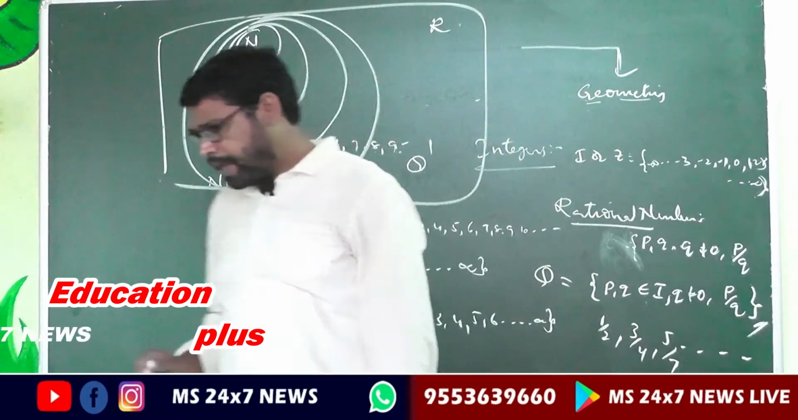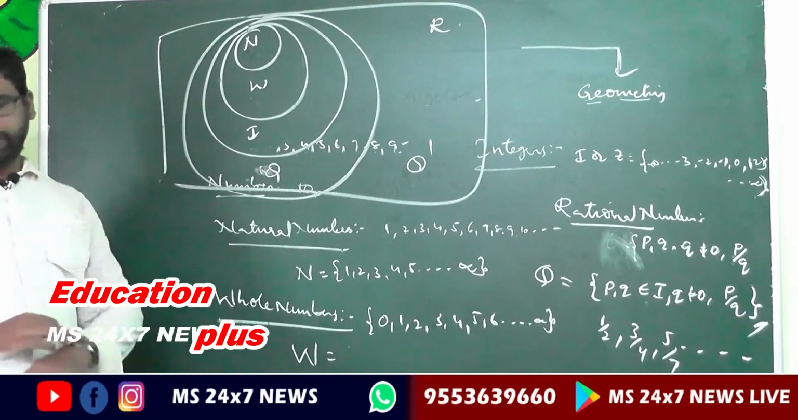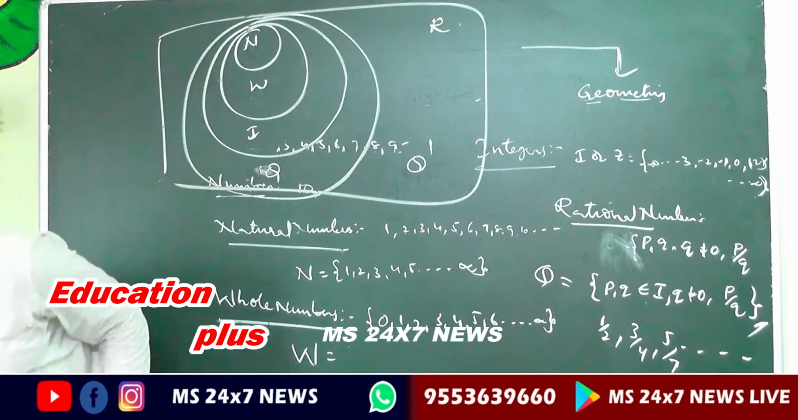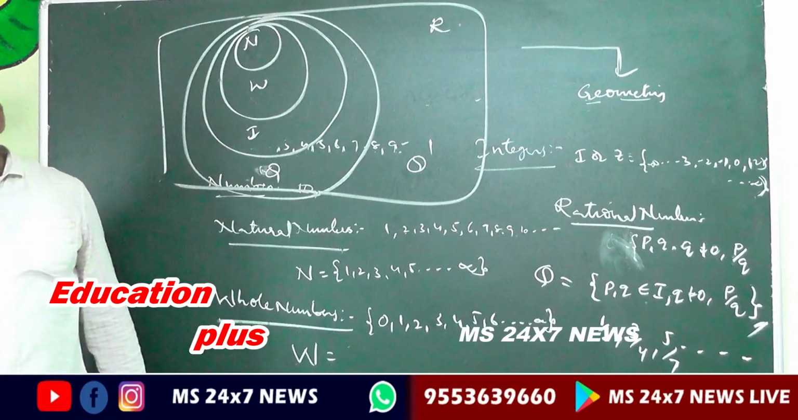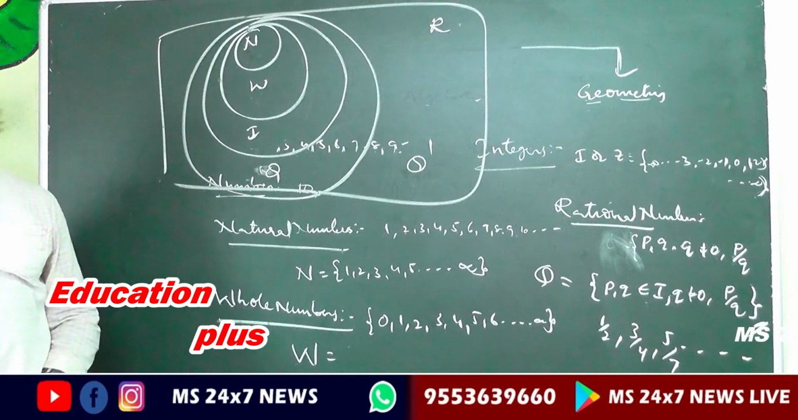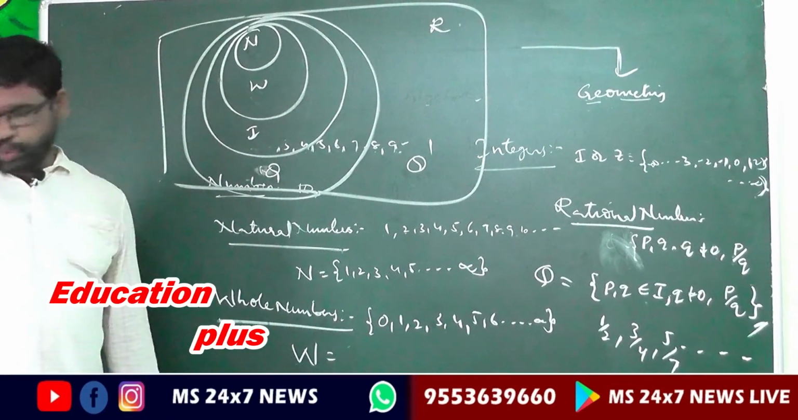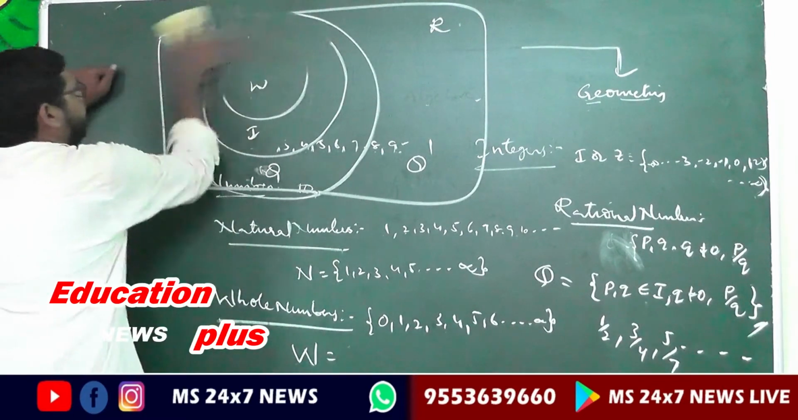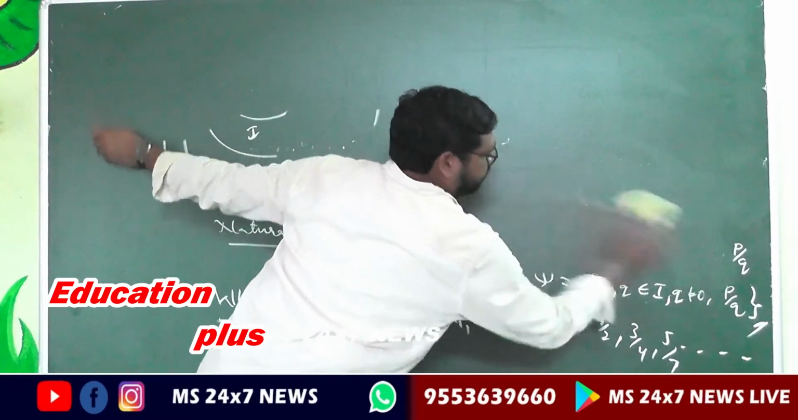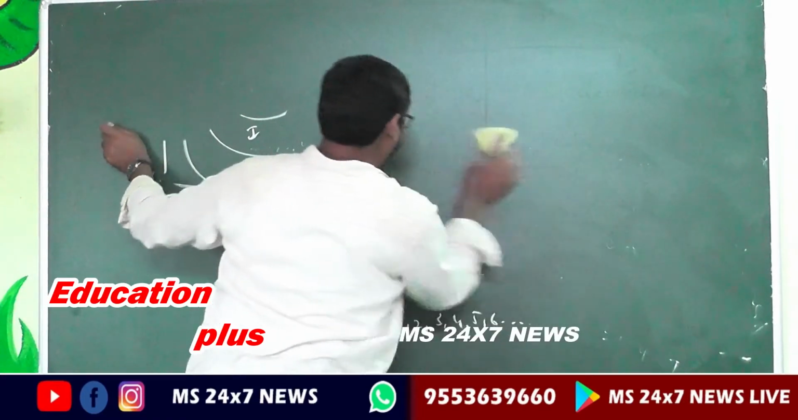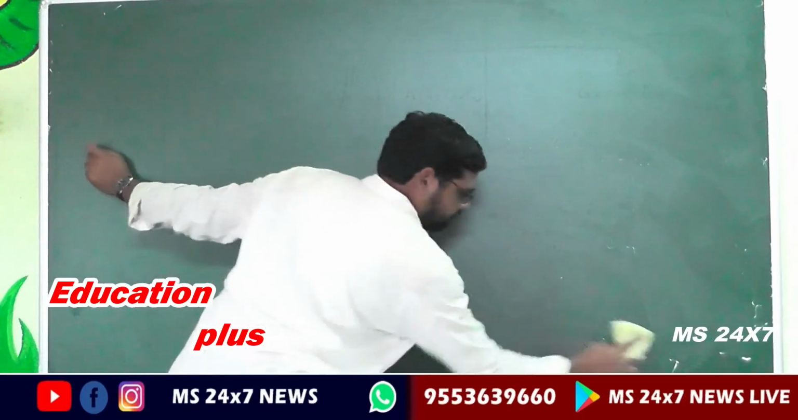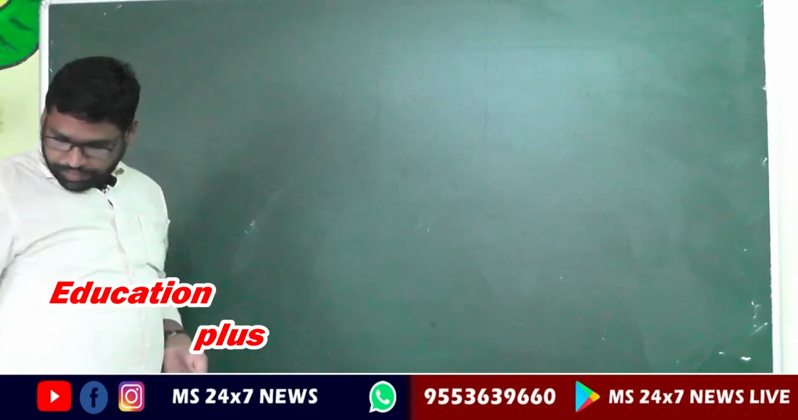Types of numbers. Then we discuss divisibility rules. What is the divisibility rule? Divisibility by 2. What is the next we discuss